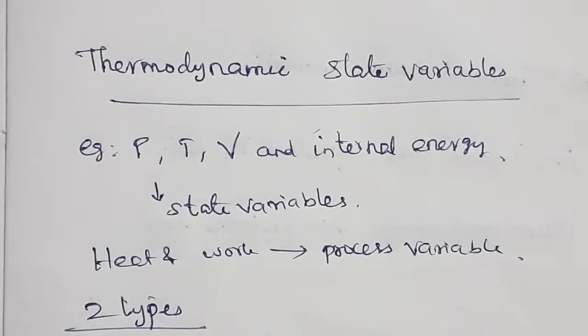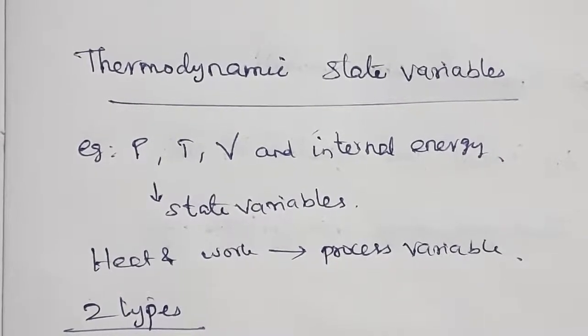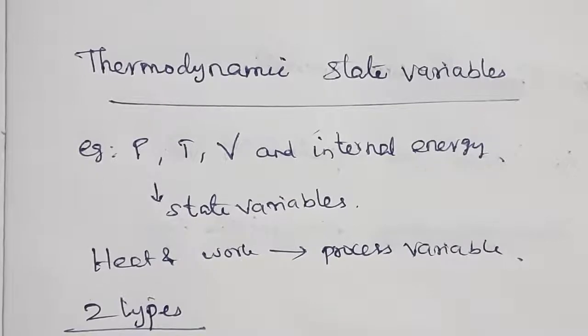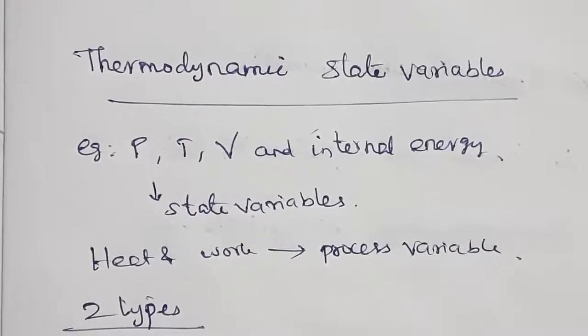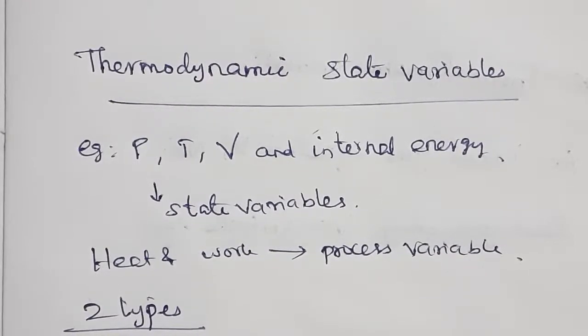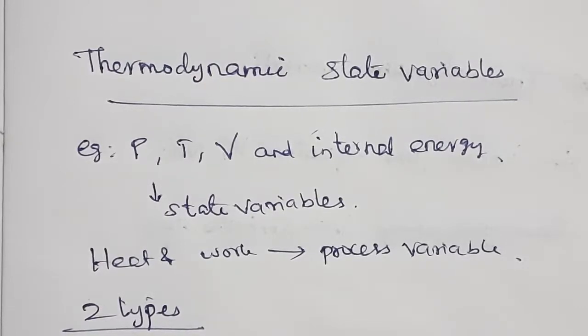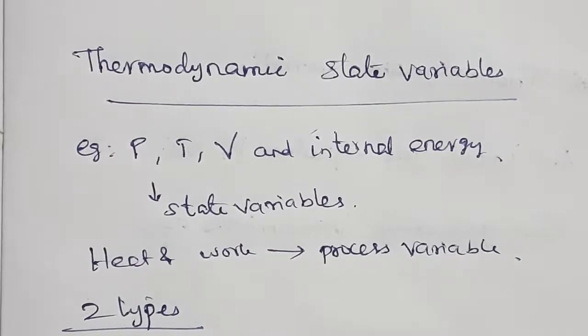Let's see the thermodynamic state variables. In mechanics, we have variables such as velocity, momentum, acceleration, etc., which are used to understand the state of a moving object, isn't it? But in thermodynamics, what are the state variables?